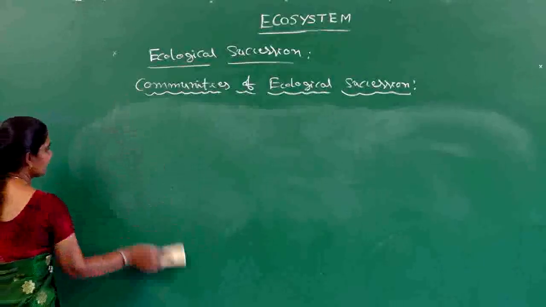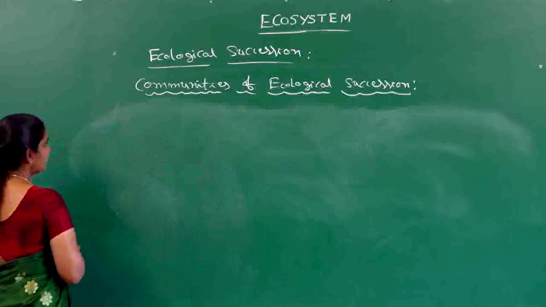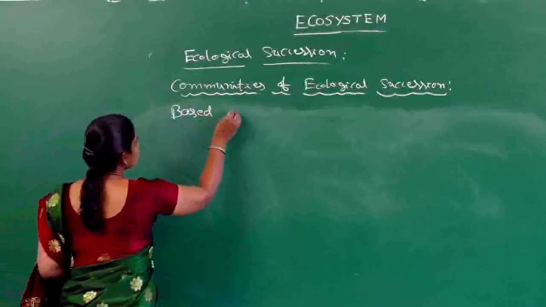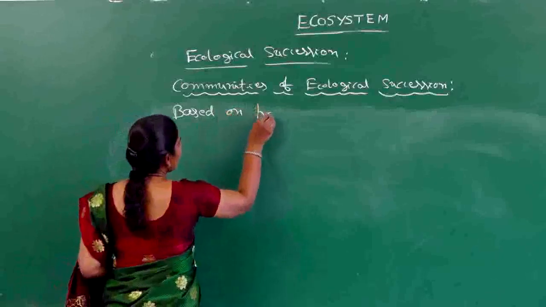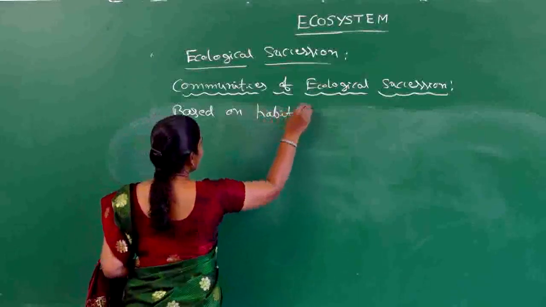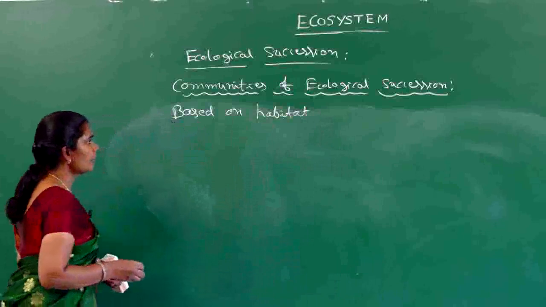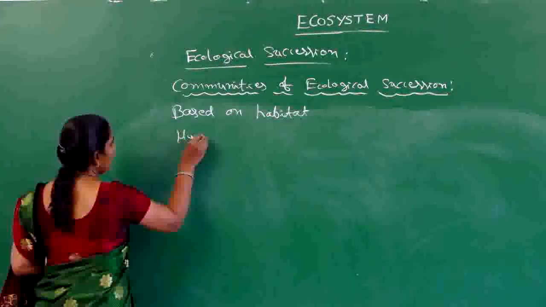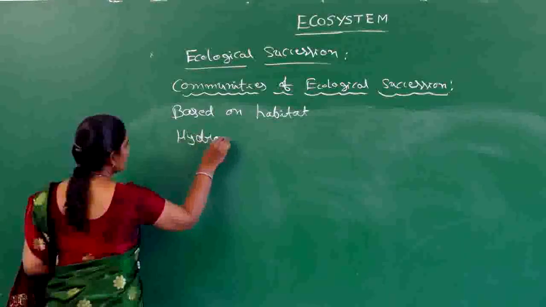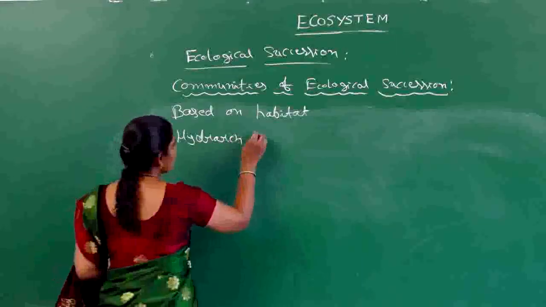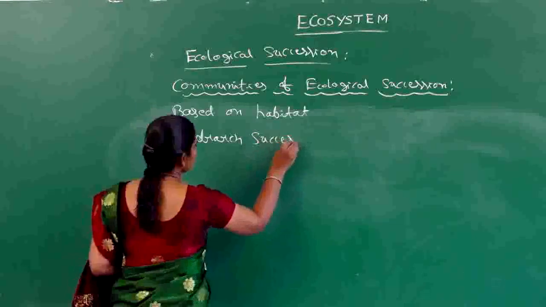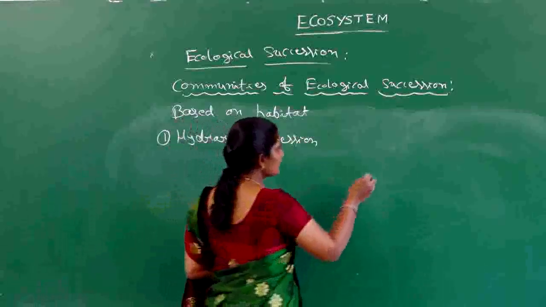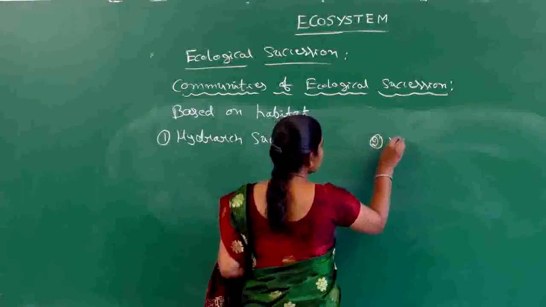So next one is based on the habitat. Based on habitat, we can see two types of succession. The first one is hydrarch succession, and the second one is xerarch succession.